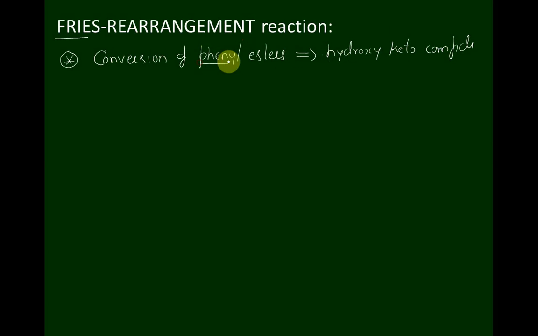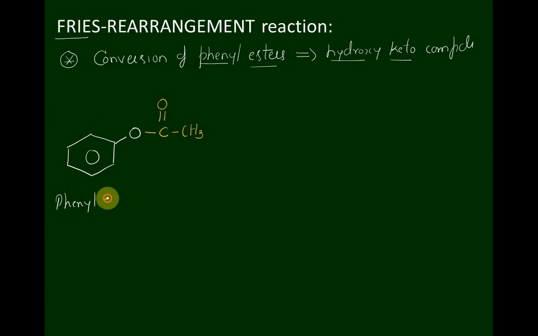Conversion of phenyl esters into hydroxy keto compounds is called the Fries rearrangement reaction. So I'll take phenyl acetate ester, O C double bond O CH3. The name of the compound is phenyl acetate ester. It should be converted into a hydroxy keto compound.